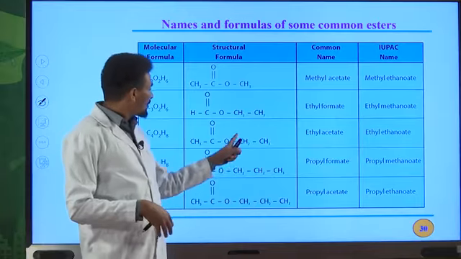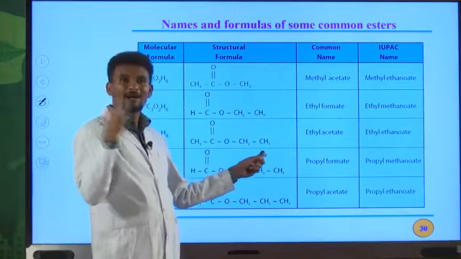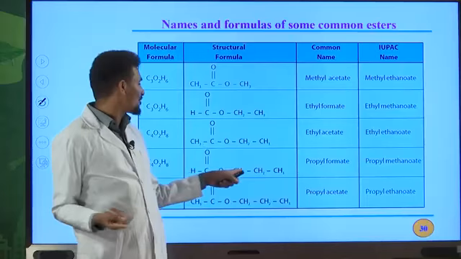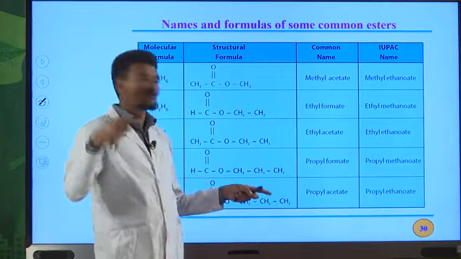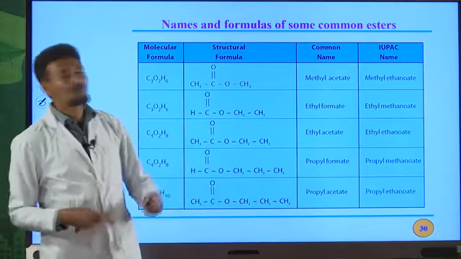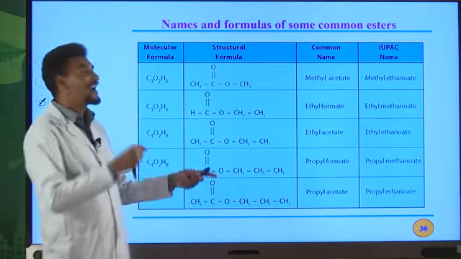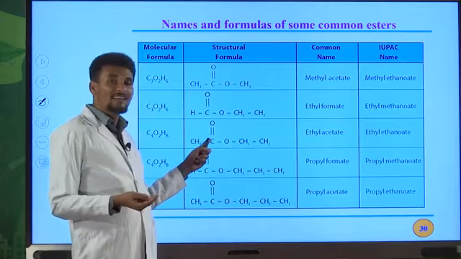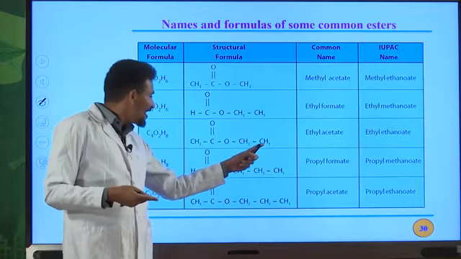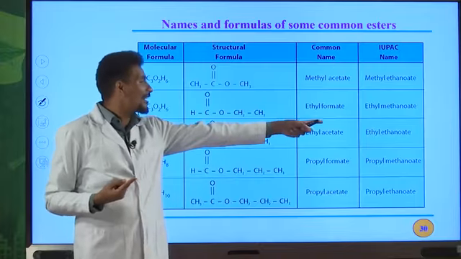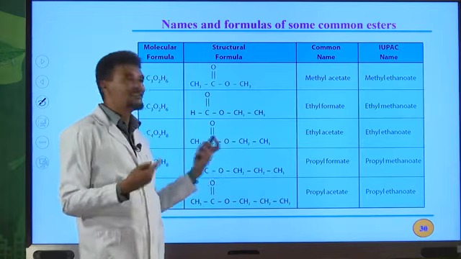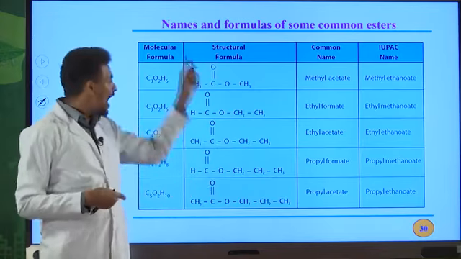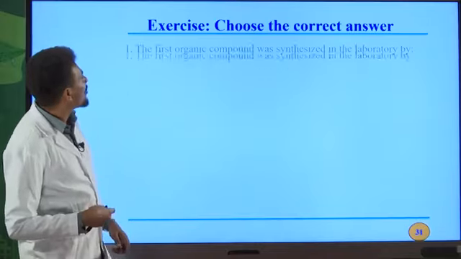For example, this one is the portion that comes from an alcohol. It is named as ethyl. Then this one contains 2 carbon atoms, and this is derived from carboxylic acid. The name of the carboxylic acid that contains 2 carbon atoms is acetic acid. The common name for this ester is ethyl acetate. Its IUPAC name is ethyl ethanoate. Ethyl ethanoate is the IUPAC name. Ethyl acetate is the common name. So look at the common names as well as IUPAC names for these organic compounds.